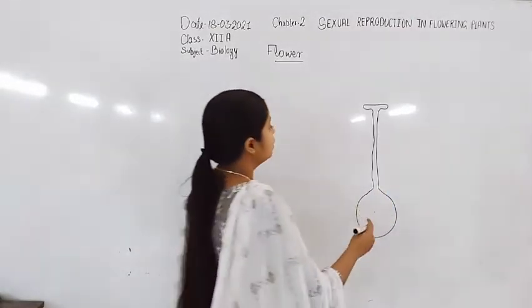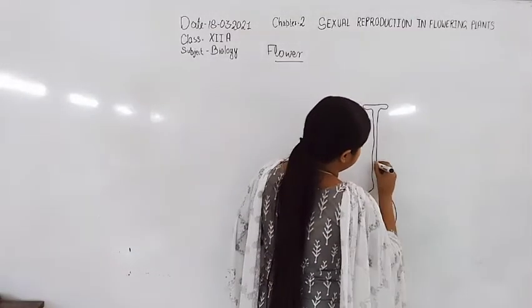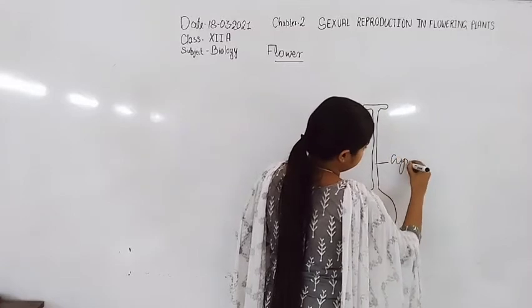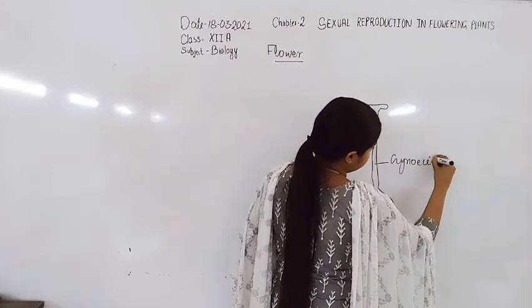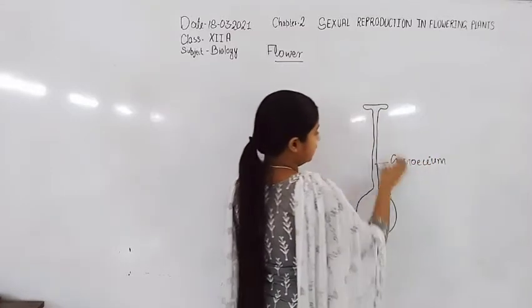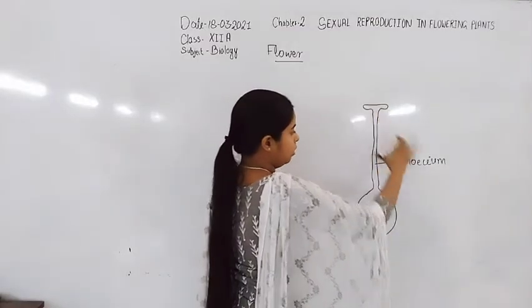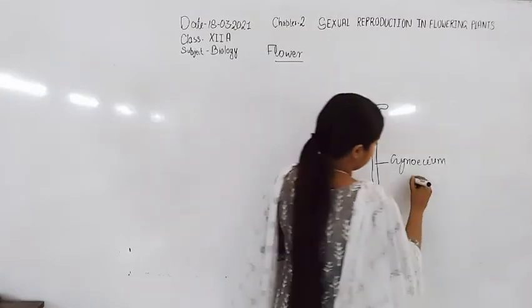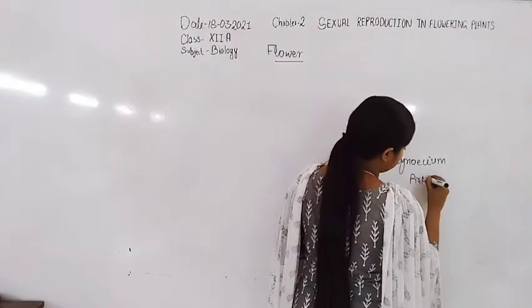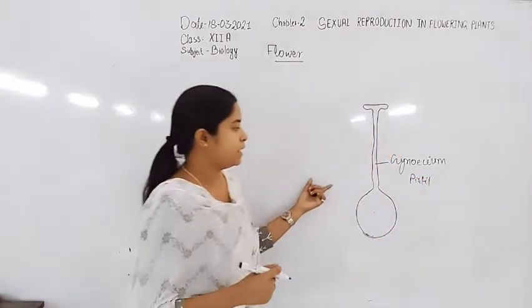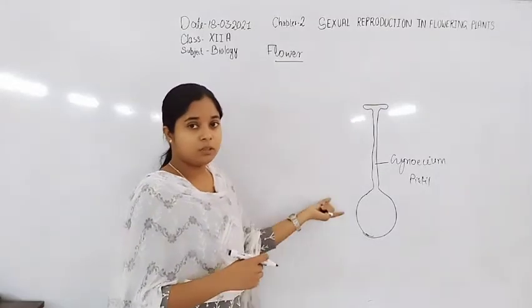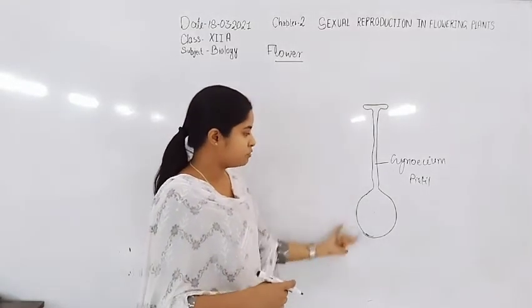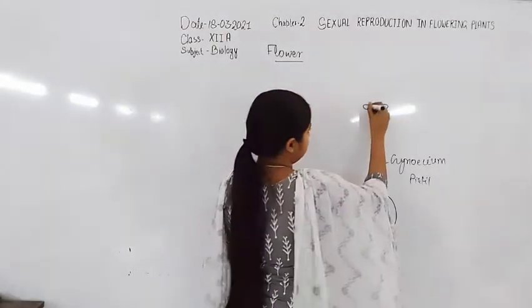Now the whole gynoecium or pistil may be divided into 3 parts. That is, the gynoecium is formed by 3 parts.